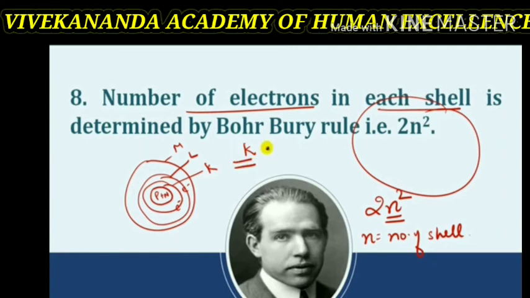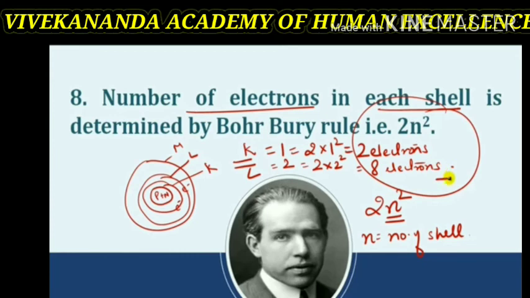For the K shell, the n value is 1. So, in the K shell, how many electrons can be accommodated? We can write 2 into 1 square, 1 square is 1, 2 into 1 is 2. So only 2 electrons can be accommodated in the K shell.